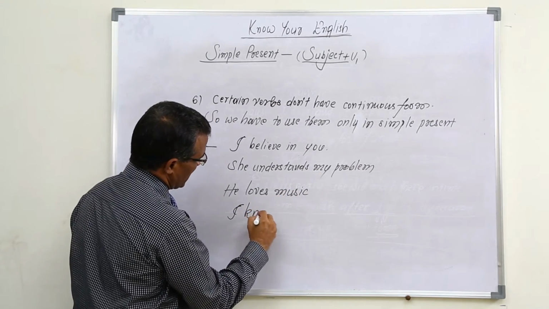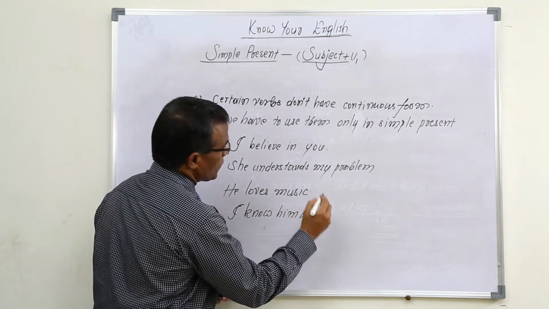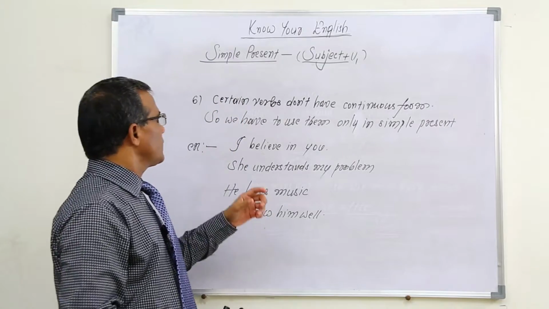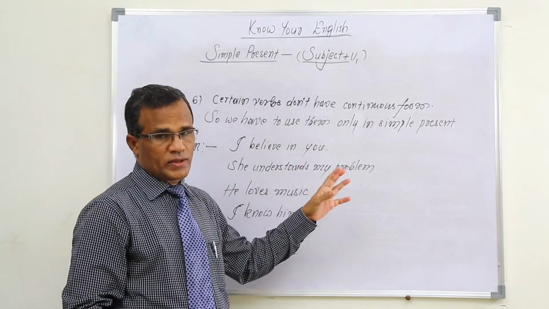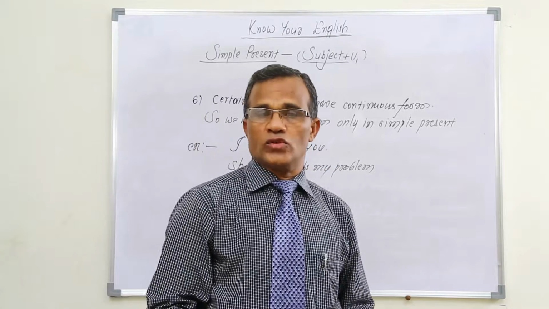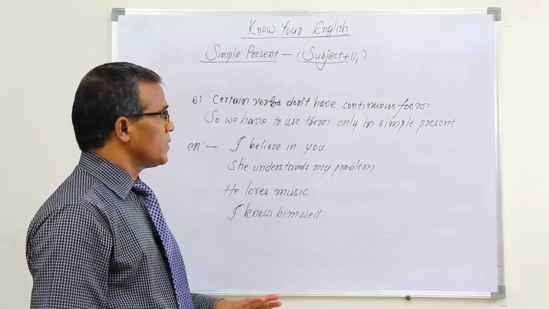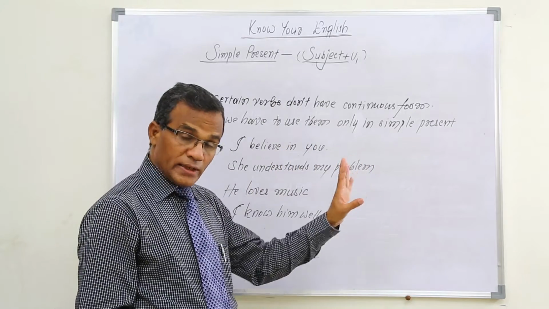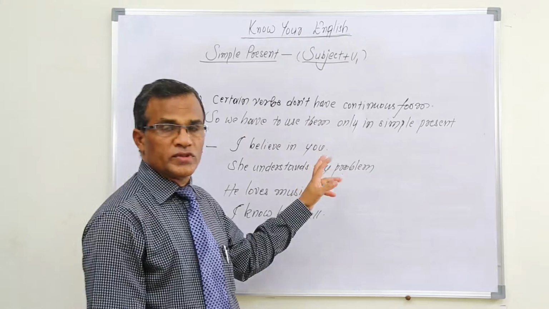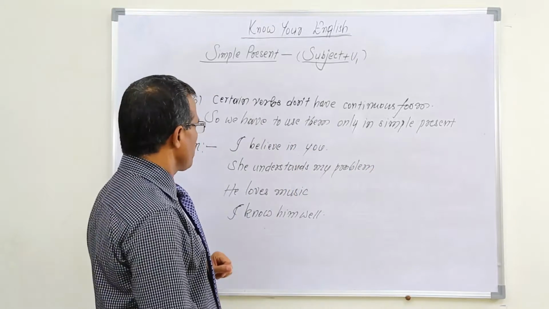I know him well. Here, certain verbs means there are some verbs which don't have a continuous form in their general sense. So for such verbs, we should not use continuous form. Even though we feel that the activity is going on, we have to use them only in simple present, as there is no chance for continuous form.